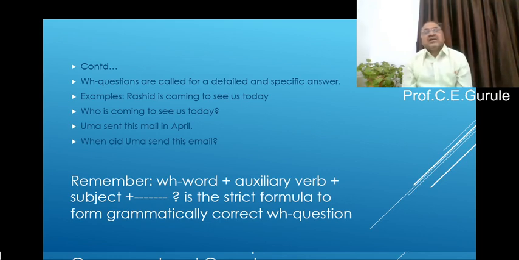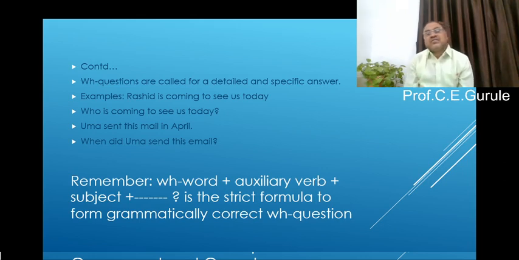For example, Rashid is coming to see us today. Who is coming to see us today? The specific answer is Rashid. And don't say yes and no. There is no relation between a yes-no type question and a WH type question. See another example. Uma sent this mail in April. Now listen to the question carefully. When did Uma send this email? The answer is in April. So that is what a specific answer is.